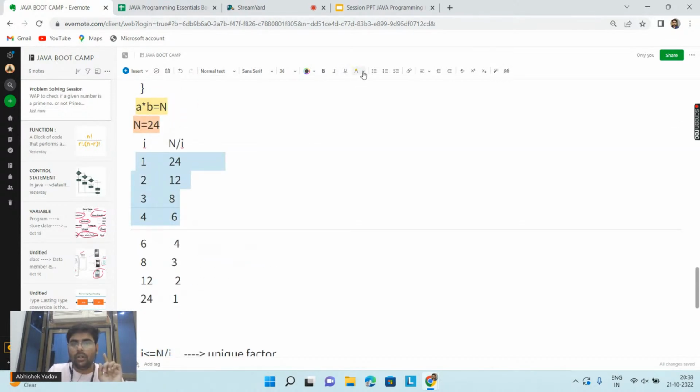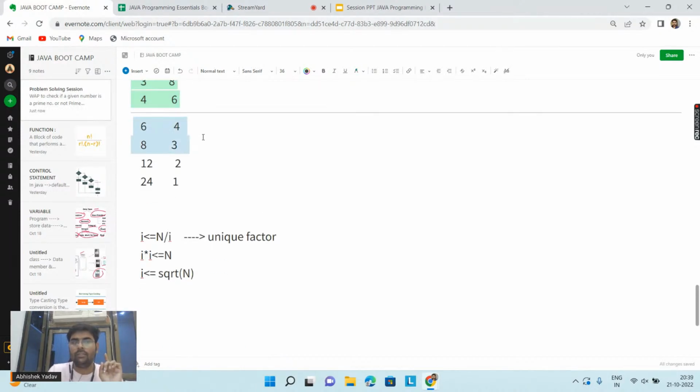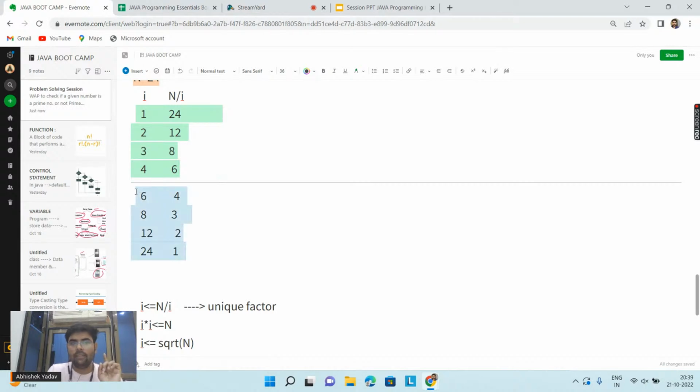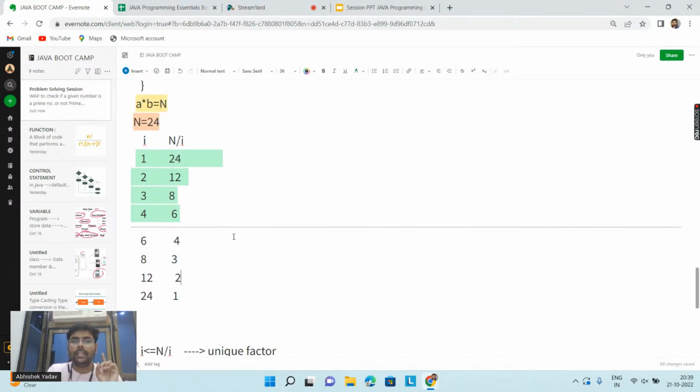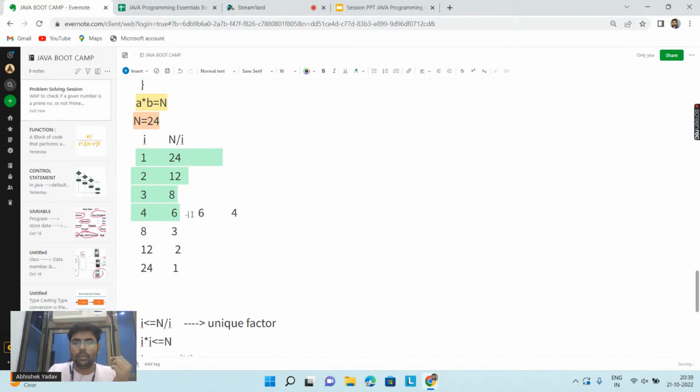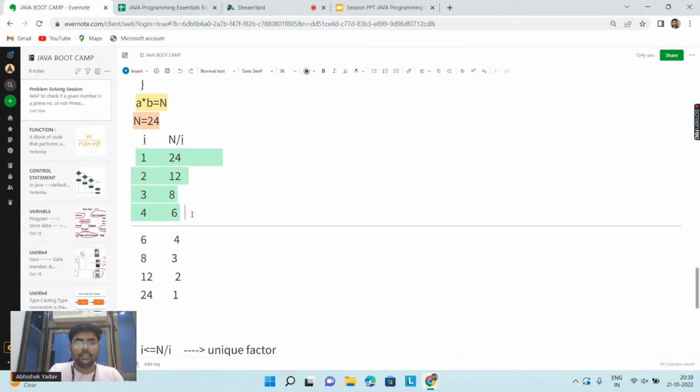Okay, when the value of I is greater than N, I am getting a common factor. So I will not include these factors. And another point you can observe: if you are getting all the factors till this point, then why are you going till 24? Why are you doing extra iterations? Because of these extra iterations, your time complexity is increasing, the time taken by the computer is increasing. So you don't have to go till N. You have to stop at this point.